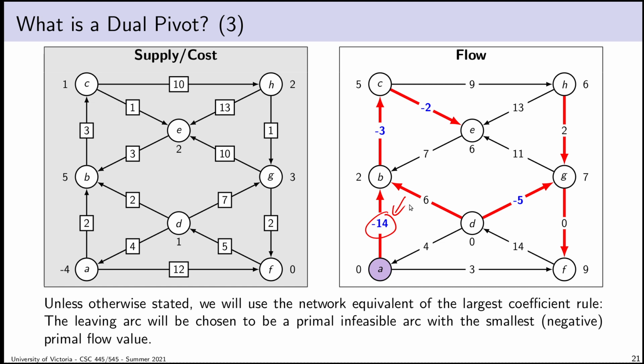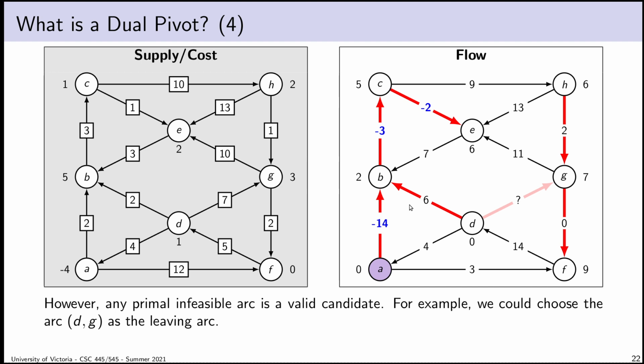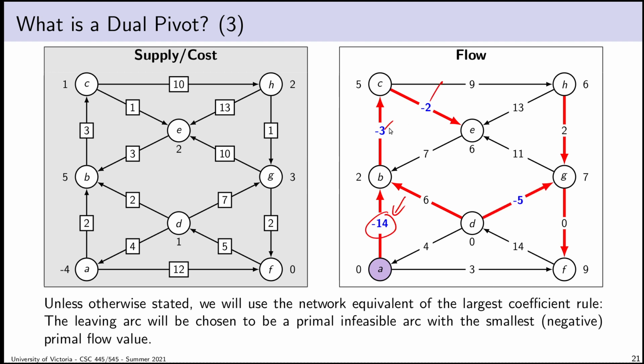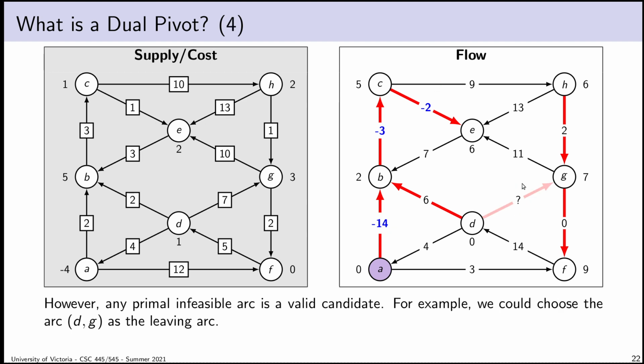So the smallest negative value, strangely, is the analog of the largest coefficient rule for both the primal and the dual case. On the other hand, any primal infeasible arc, including this one or this one or this one, could be the leaving arc. It's just up to the pivot selection rule. So for example, I could choose this arc as my leaving arc. And for the sake of this example, I am going to try that, just for a few slides, because I think it makes the example easier to visualize.